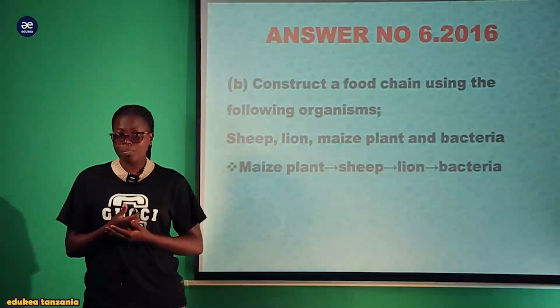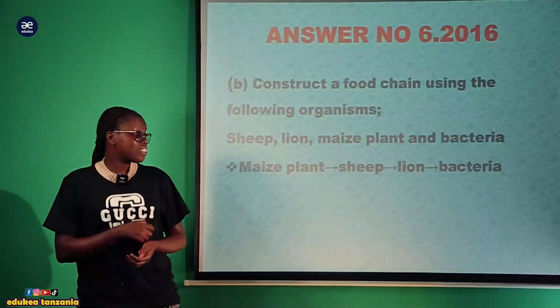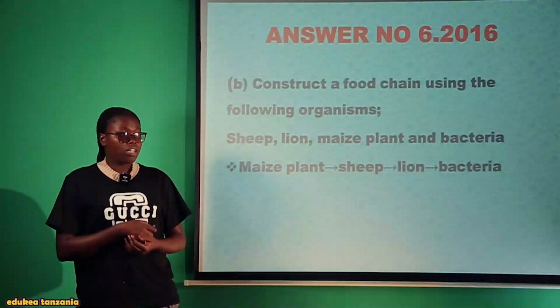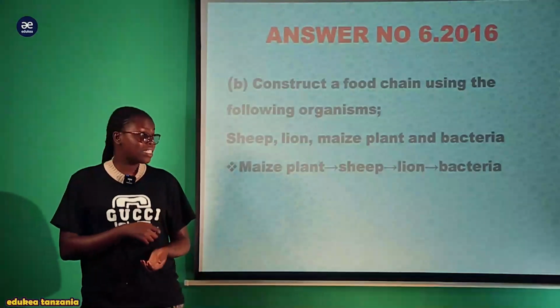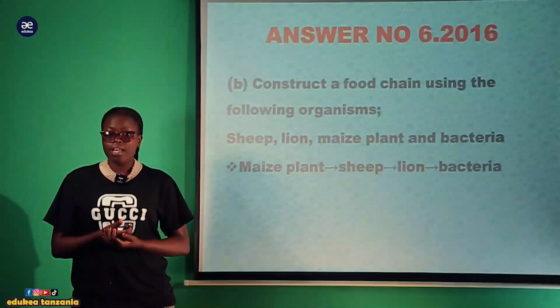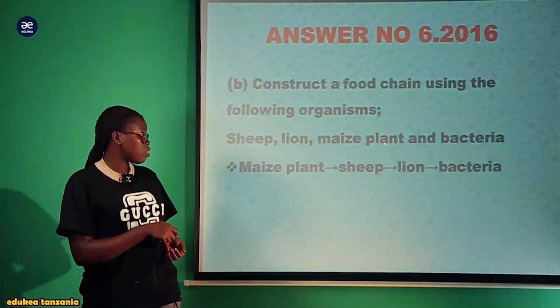Ukiangalia maize plant, hapo ni plant species, meaning that ana uwezo kuweza kumanufacture its own food. Kwa hiyo hapa plant atakuwa a producer. Halafu bacteria anafeed katika dead plant and animal remains. Kwa hiyo bacteria yeye atakuja kuwa a decomposer. Kwa mpaka hapo tayari unajua kwamba maize plant huyu ni producer.